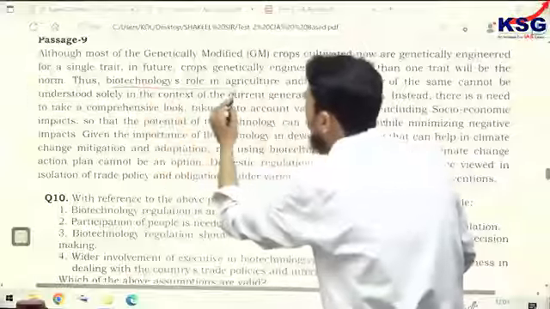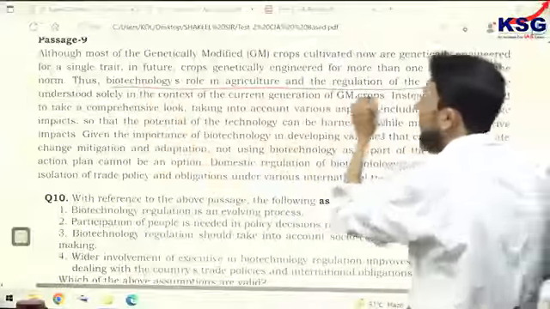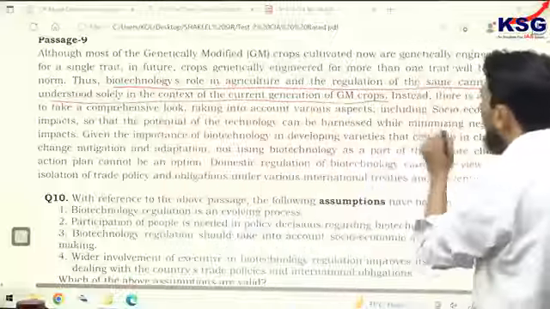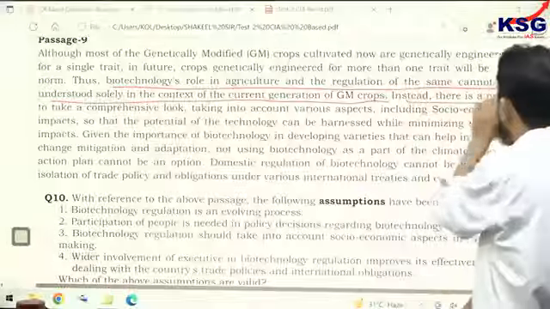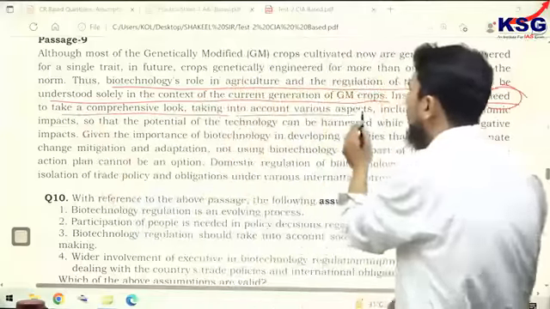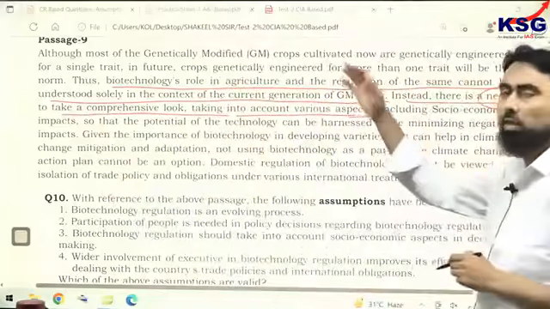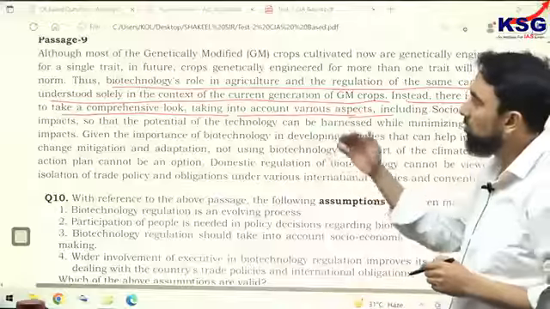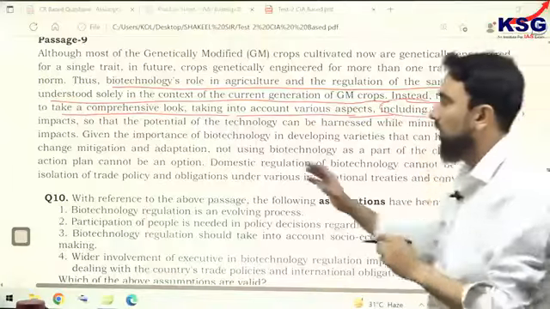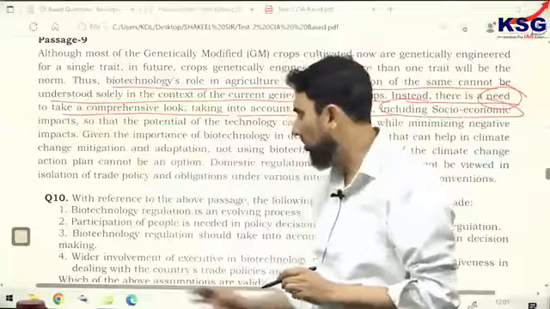Thus, biotechnology's role in agriculture and regulation of the same cannot be understood solely in the context of the current generation of GM crops. Instead, there is a need, now look at the word need, to take a comprehensive look, taking into account various aspects. So various aspects should be considered if we want to go for biotechnology, including socio-economic impacts. That should also be considered.